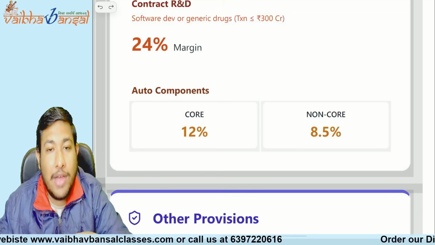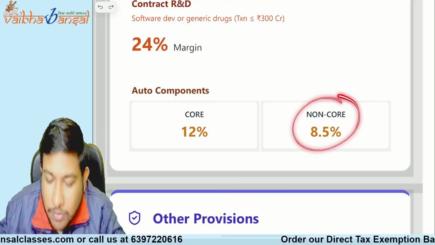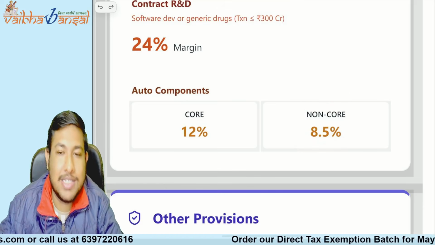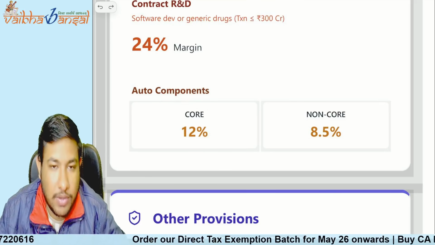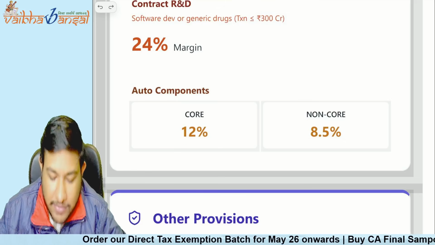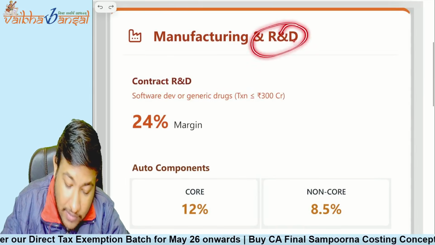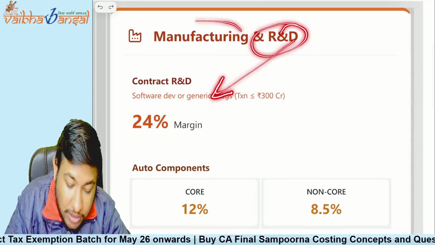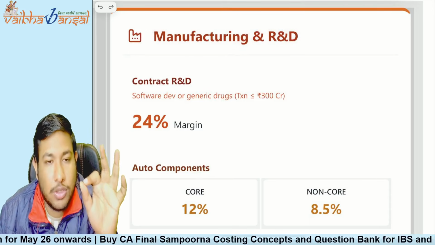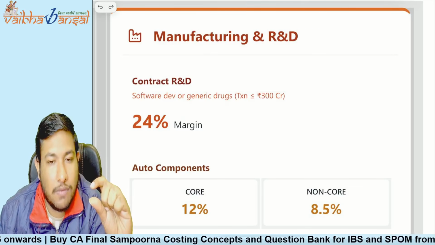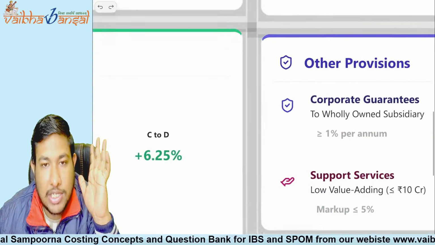If you are a manufacturer of non-core components, then you have to show an operating profit margin of 8.5%. And if you are providing the core manufacturing services, then 12% should be your operating margin. Okay? So for research and development you have done 24%, and for the manufacturing part, if it is the manufacturing of auto components, then for the core components 12% operating margin should be shown, and for the non-core it is 8.5%. Understood clearly?